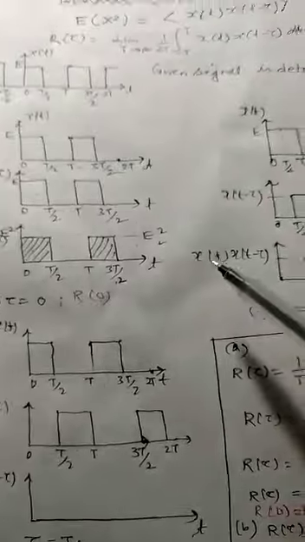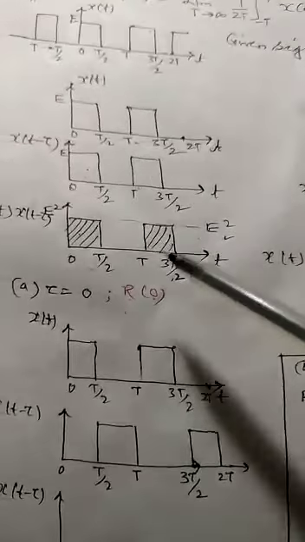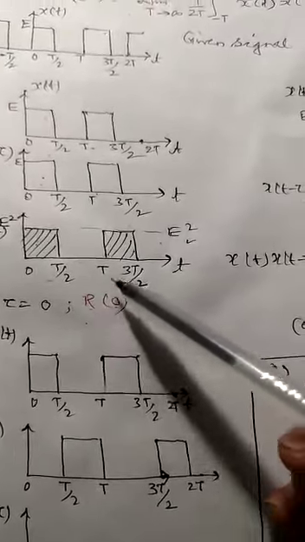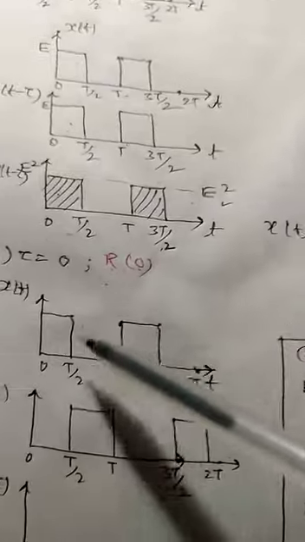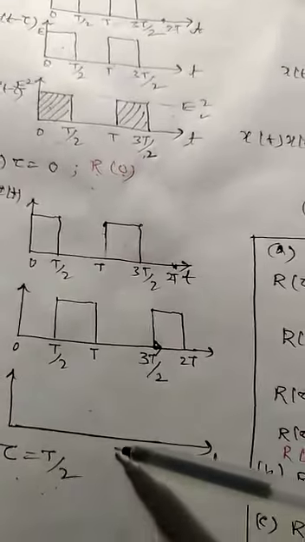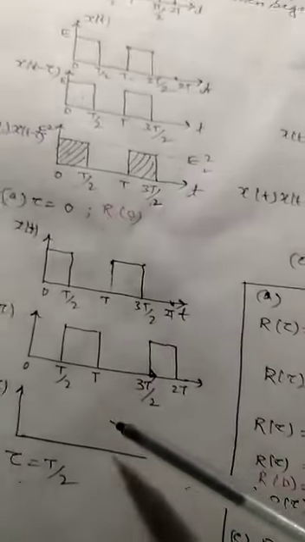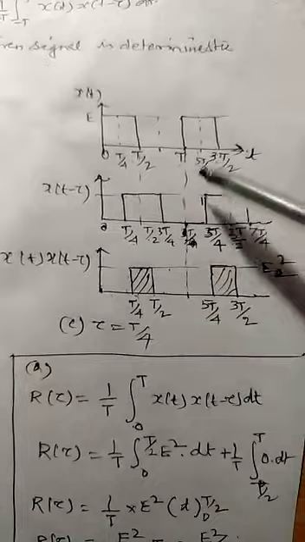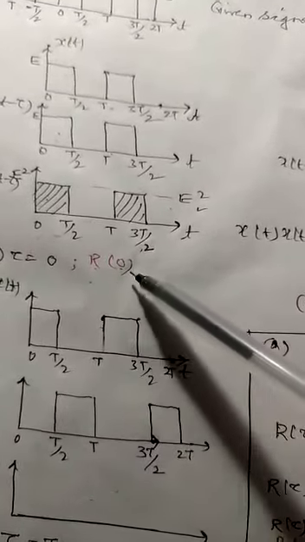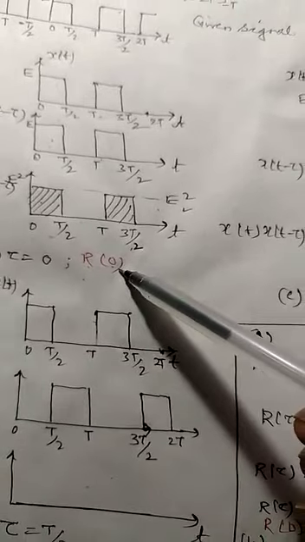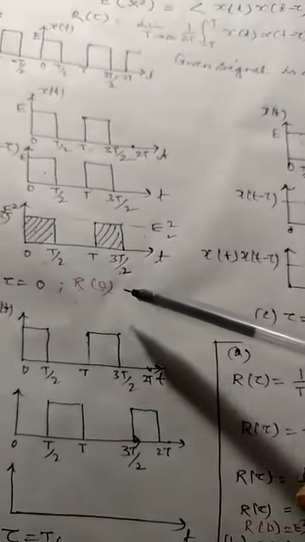The second thing, which we are going to discuss in the next lecture, is that if you see, the R(0) value is the highest one, that is E square by 2, whereas in the other shifted functions we have lower values. Here E square by 4, here we have R(tau) equal to 0, and here we have R(tau) equal to E square by 4. So the value of R(0) will be the maximum one, and that we'll see in the properties.